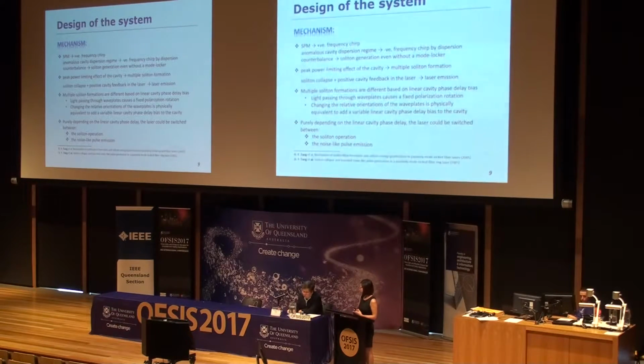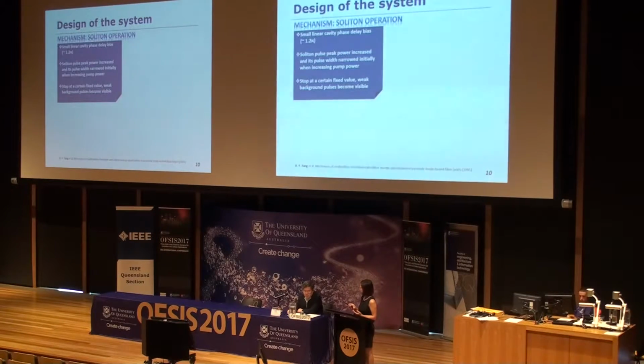Depending on the different linear cavity phase delay, the laser could be switched between 2 regions. One is the soliton operation, and the other is the noise-like pulse emission. So when the linear phase delay bias is very small, and when we first increase the pump power, the laser peak power will be increased and the pulse width will be decreased at the same time. However, after reaching a threshold, this phenomenon will stop.